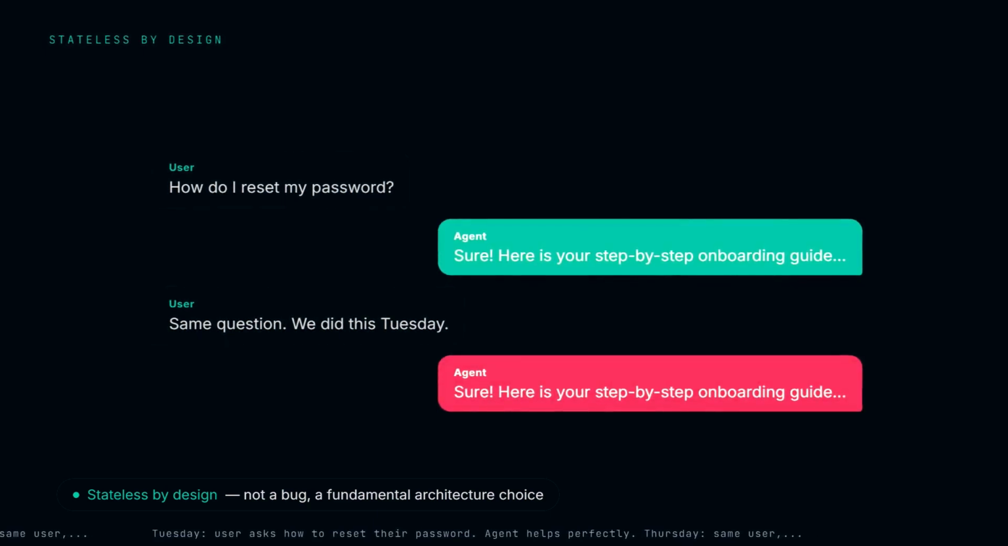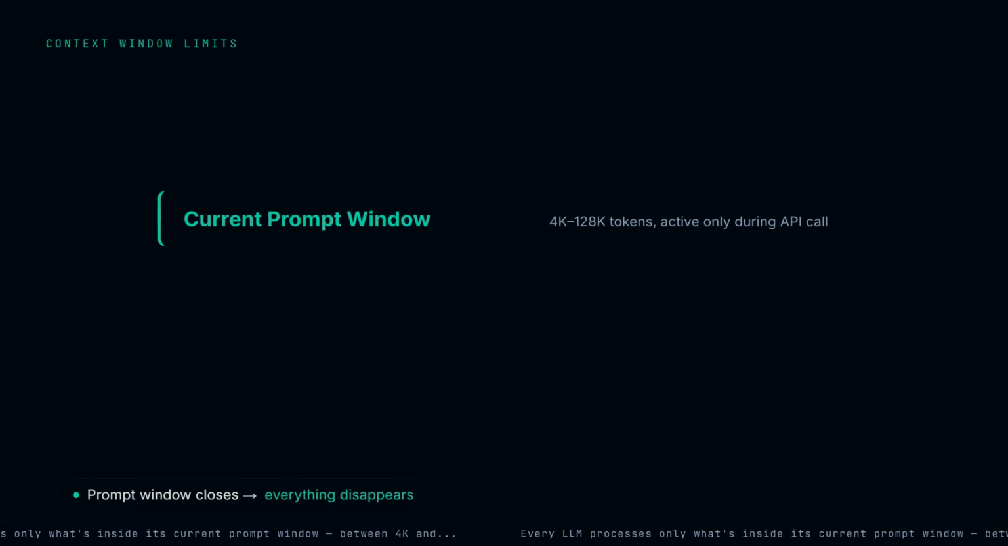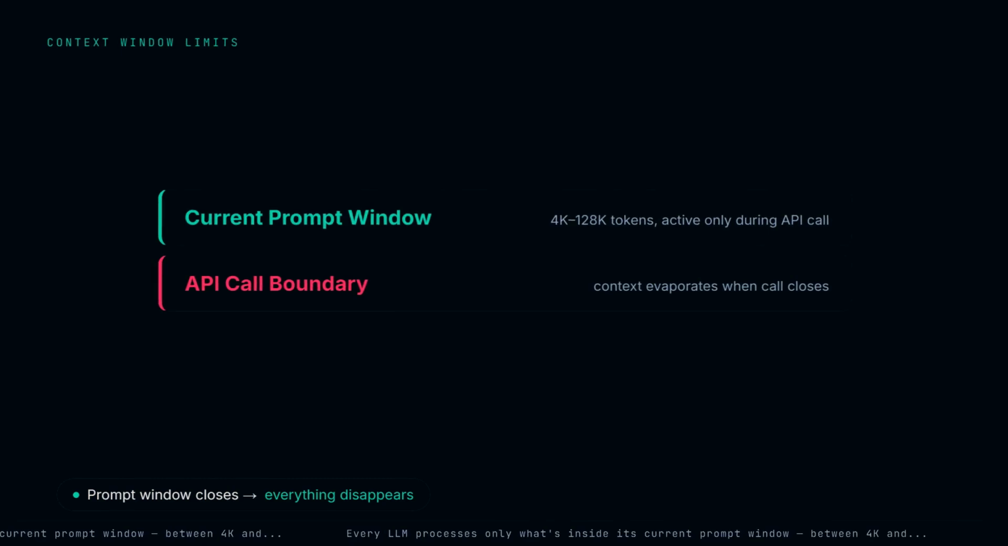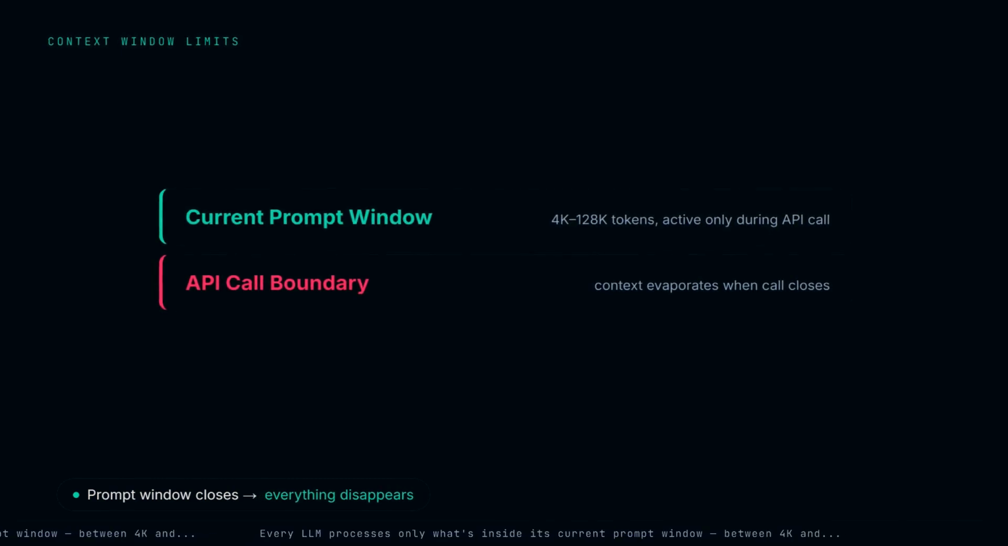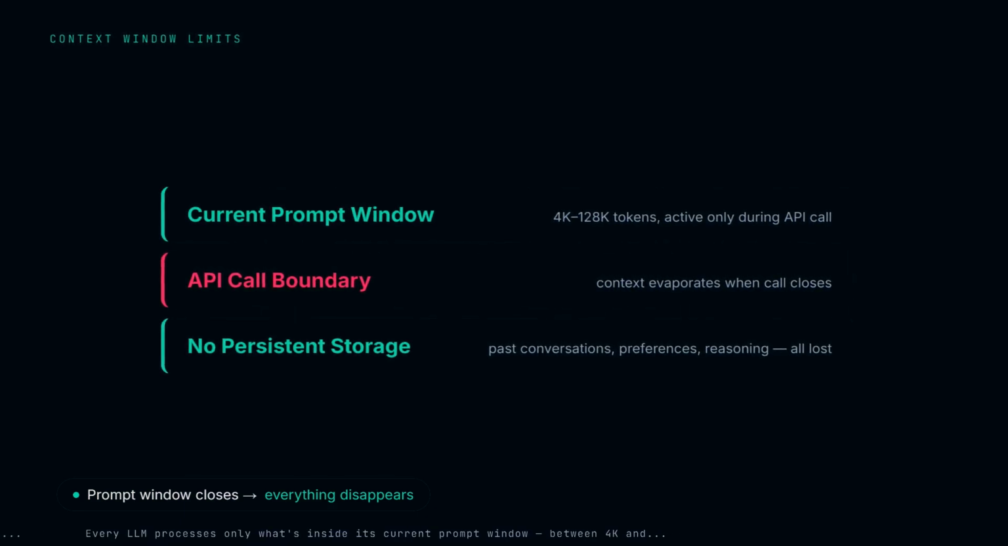That's not a bug. That's how every stateless LLM works by design. Every LLM processes only what's inside its current prompt window, between 4K and 128K tokens. Once the API call closes, everything vanishes. There is zero built-in mechanism to reference past conversations, user preferences, or prior reasoning steps.